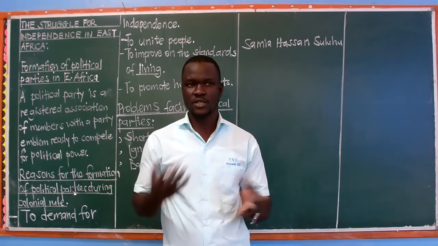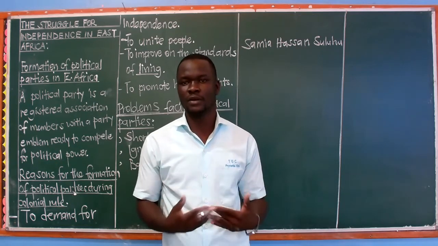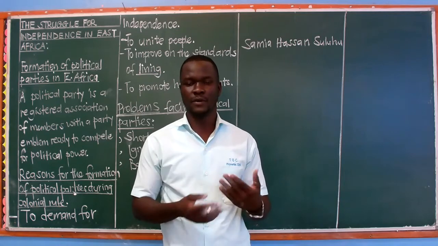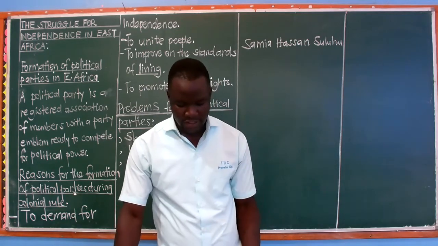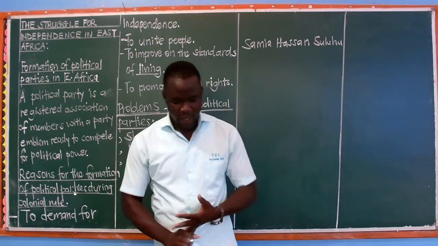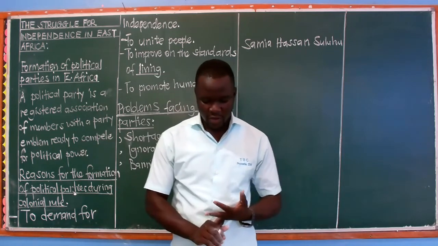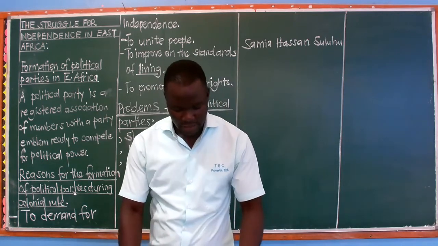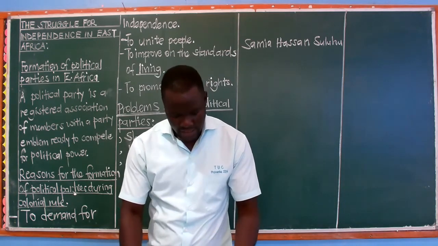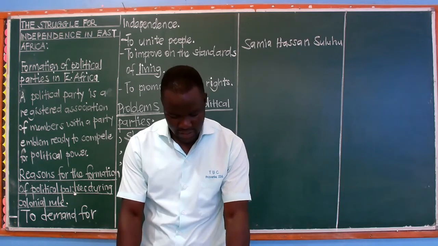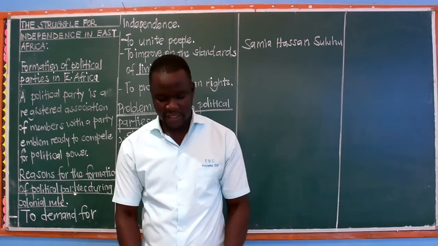And we say that those current ones today are not again for independence, but they are for political power. Orange Democratic Movement, ODM. We have Jubilee Alliance, National Rainbow Coalition, Forum Party, Party of National Unity, United Democratic Movement, and then we have the National Alliance of Kenya, Sisi kwa Sisi, Kenya African National Union.